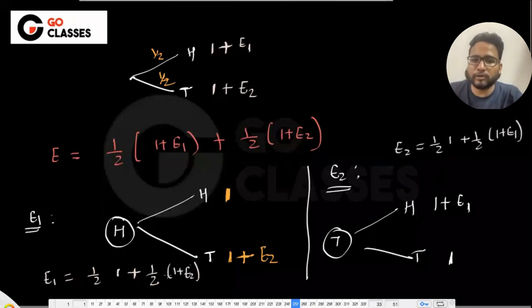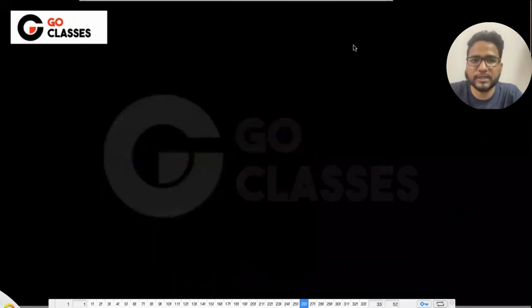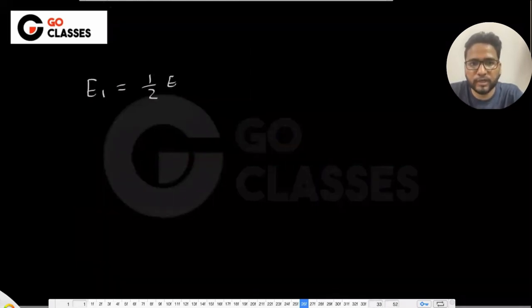Now from these two equations, can you calculate E1 and E2? These are two equations, two variables. I think this should be easy. So let me just go to the next page. This is E1 equal to 1 by 2 into 1 plus 1 by 2 into 1 plus E2. This is the E1 equation I got.